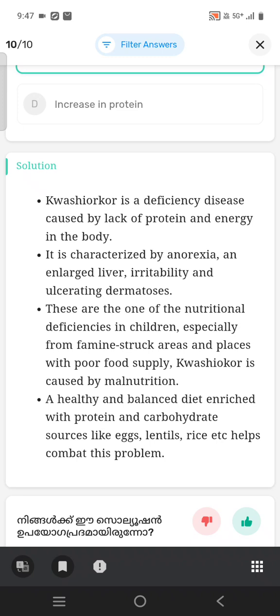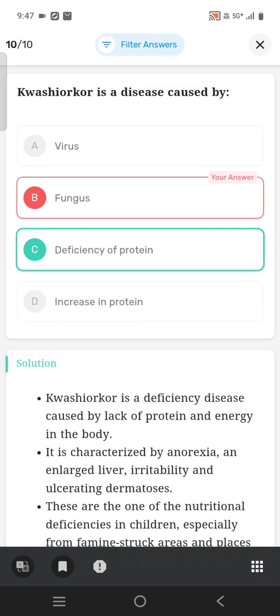A healthy and balanced diet enriched with protein and carbohydrate sources like eggs, lentils, rice, etc. helps combat this problem. Kwashiorkor is a disease caused by deficiency of protein.